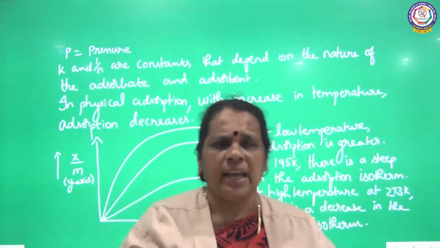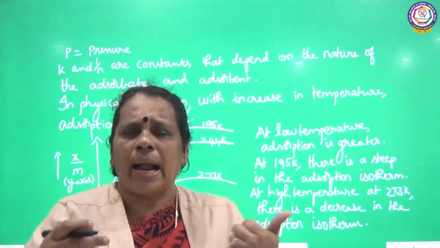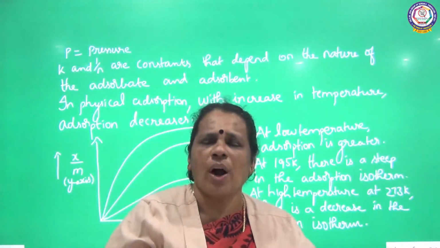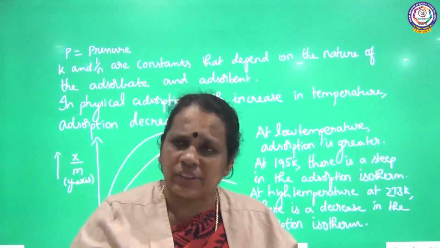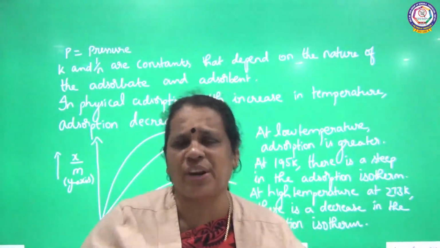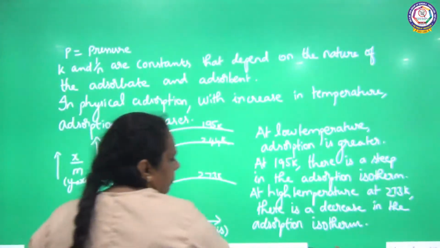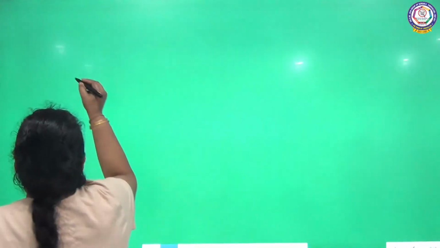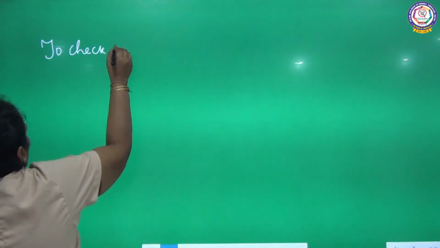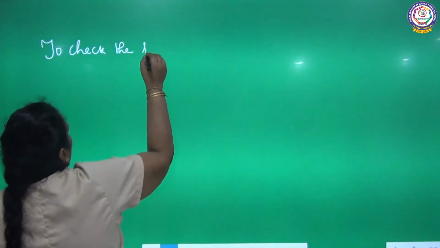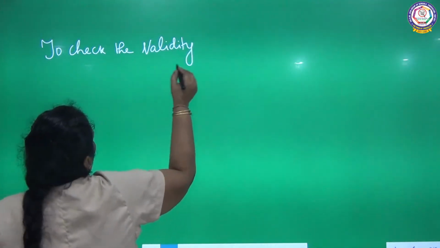We are going to check the validity of the Freundlich adsorption isotherm by taking logs and again plotting the quantities on the x and y axes. Finally, we are going to get a straight line. If you get a straight line in the graph, it shows the validity of the Freundlich equation, the adsorption isotherm.